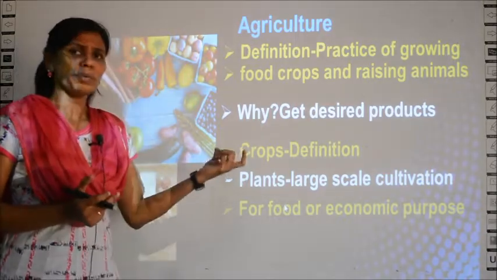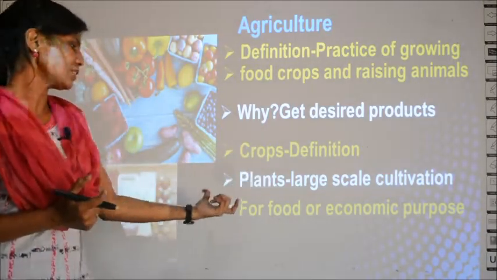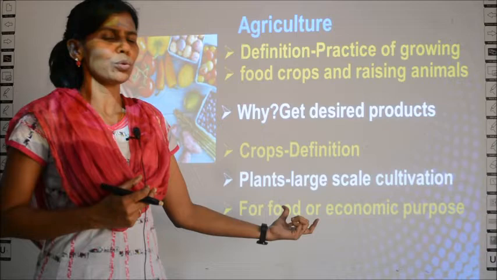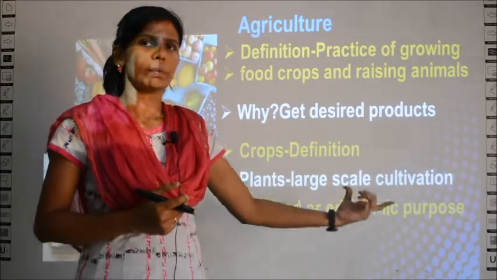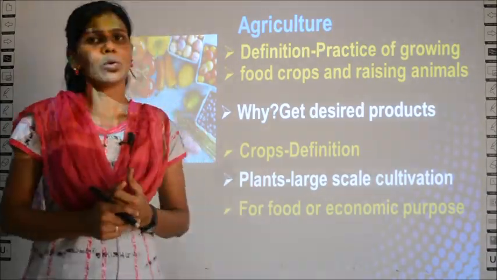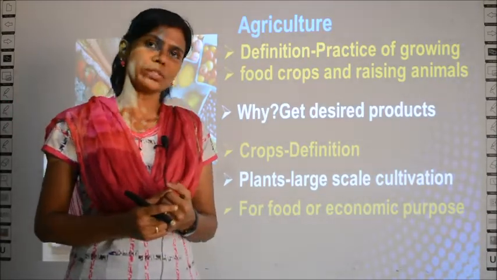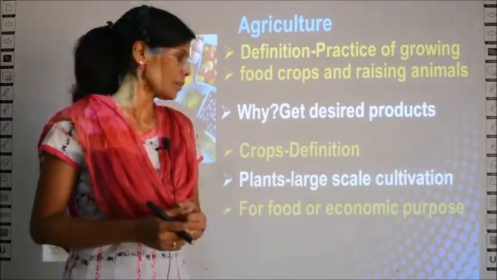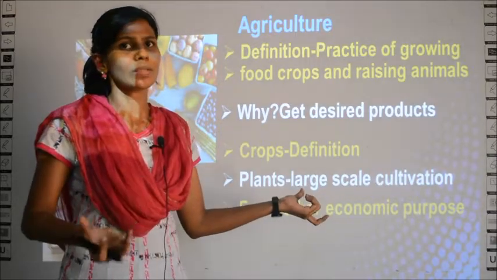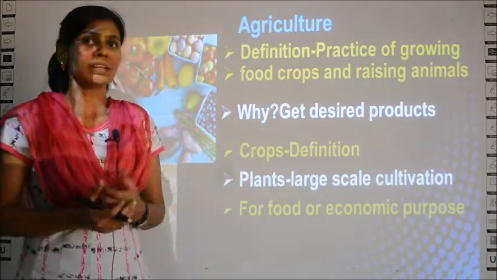And then why do we need crops? Crops are cultivated either for food or economic purpose. What is food and what is economic purpose? Food is our basic requirement, no? So, for us to eat we cultivate crops, because without cultivation at some point there will be nothing to eat, right?